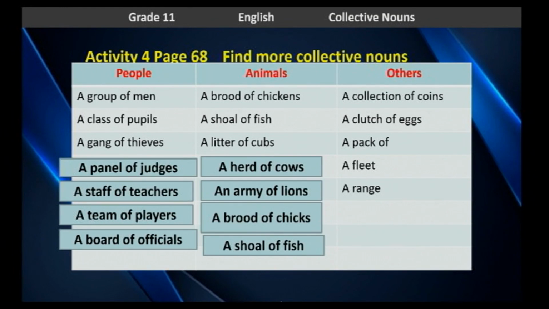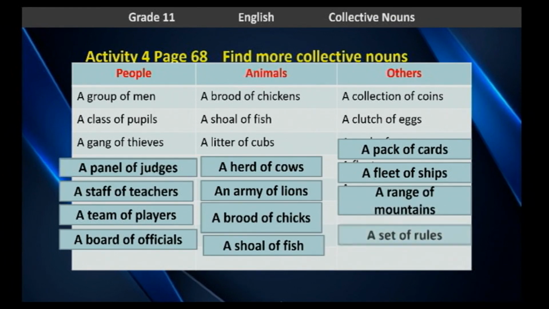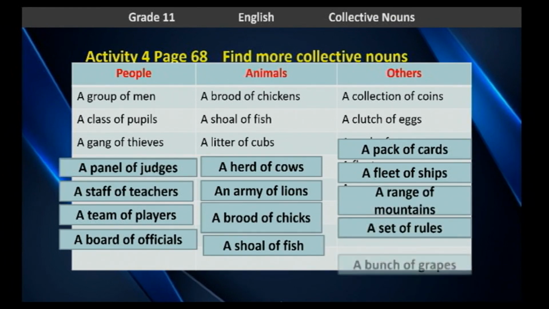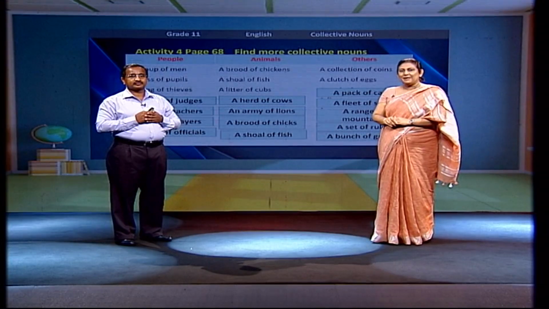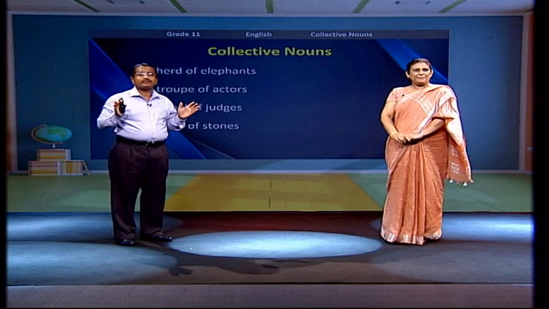Let's have a look at the next. A collection of coins, a clutch of eggs. What about this? A pack of cards, a fleet of ships, a range of mountains, a set of rules, a bunch of grapes. Okay, now we are coming to the end of our lesson.